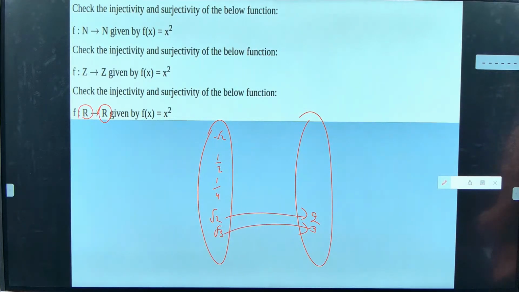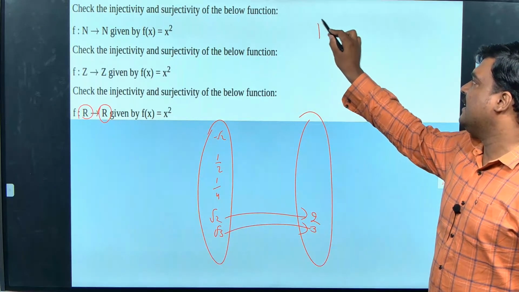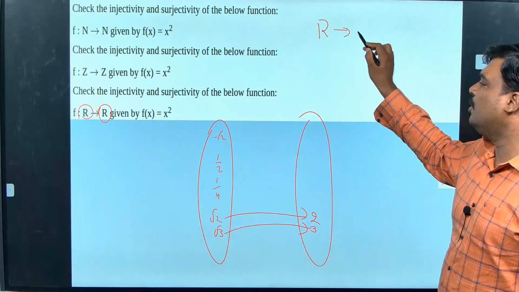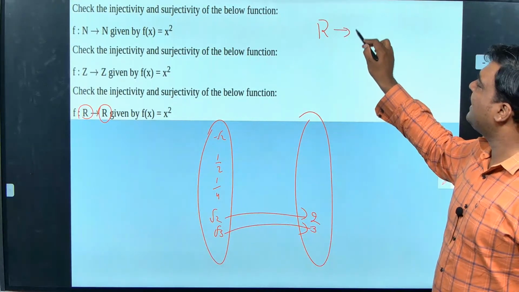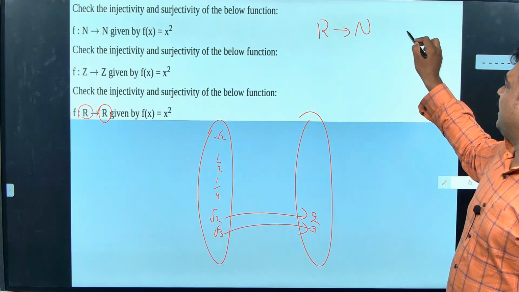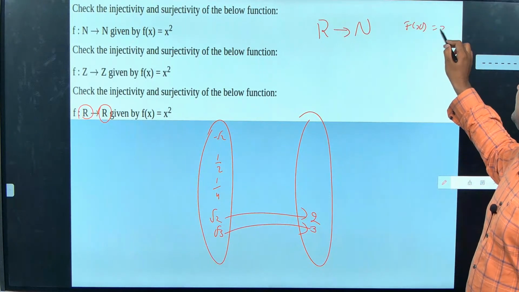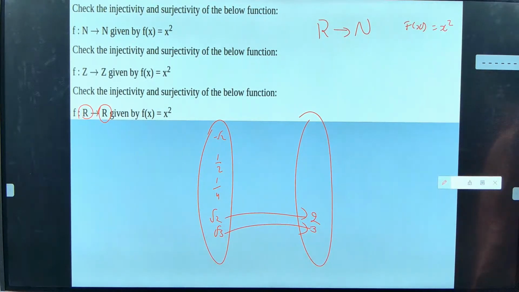Is that okay, guys? Now I want to throw something more. See, now I am saying real number to natural number. F of x is equal to x square. Guys, what is going to change now? Sir, it will be bijective? No. It will be? All the natural numbers will be mapped.